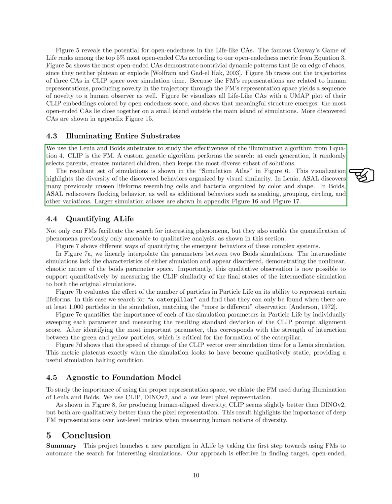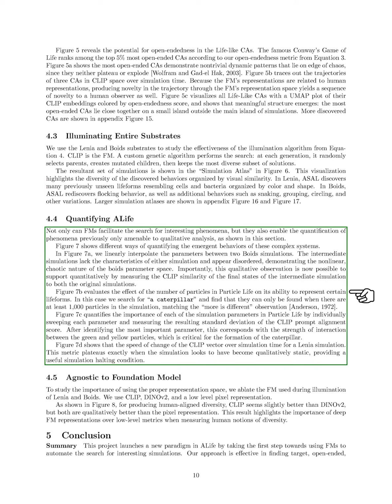We also use the Lenia and Boids substrates to evaluate the effectiveness of our illumination algorithm. A custom genetic algorithm guides our search, selecting parents and creating diverse offspring at each generation. The resulting simulations are displayed in a simulation atlas, which highlights the variety of behaviors based on visual similarity. In Lenia, we discover new lifeforms resembling cells and bacteria, while in Boids, we observe flocking and other behaviors like snaking and grouping. Larger atlases are available in the appendix.